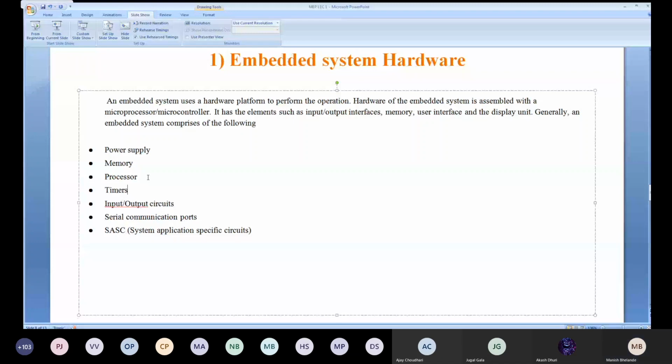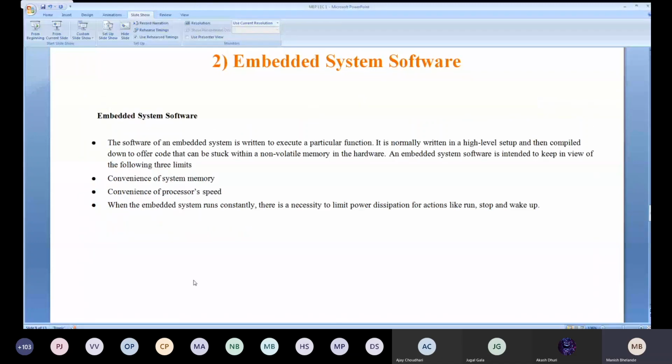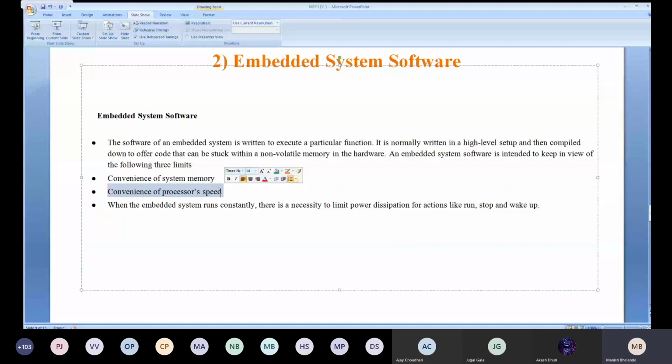Embedded system software: this is the software related to your memory, where the software is embedded, written and executed. It is normally programming written in a high level language and then compiled down, that can be stored in non-volatile memory in hardware, and is subject to the following three limits: the convenience of the system memory, the convenience of the processor speed, and when the embedded system runs constantly, there is a necessity to limit power dissipation for actions like run, stop, and wake up.